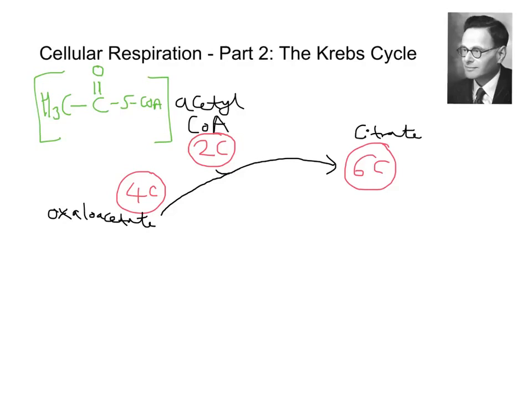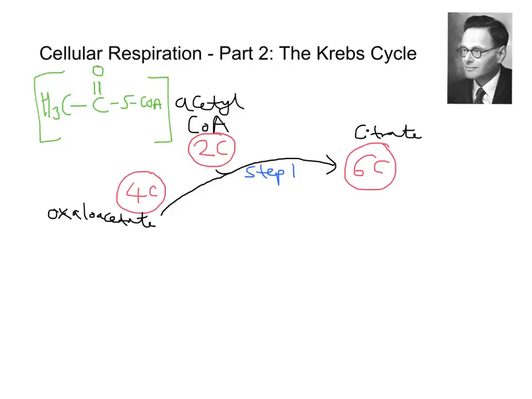So what I'm going to do in this video is build up the Krebs cycle, and then I'm going to explain the important chemicals that come off it. So acetyl-CoA, our intermediate compound, joins with oxaloacetate to form a 6-carbon compound, citrate. And that's step 1. Now I'm going to do this in quite some detail. In certain textbooks they skip between, they talk about the 6-carbon going to a 5-carbon, then to a 4-carbon, and that's where they leave it. But I'm going to go into a little more depth to explain exactly what those individual steps are.